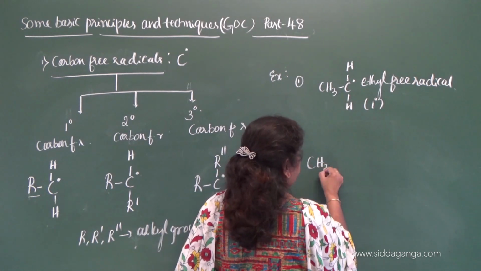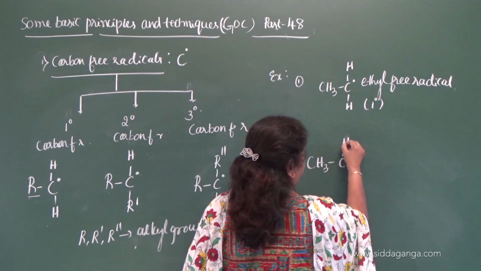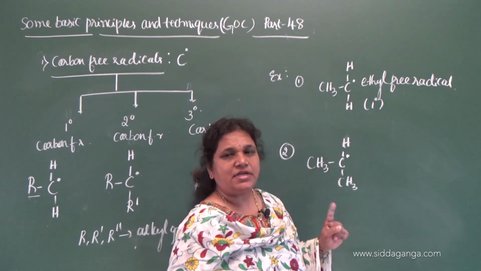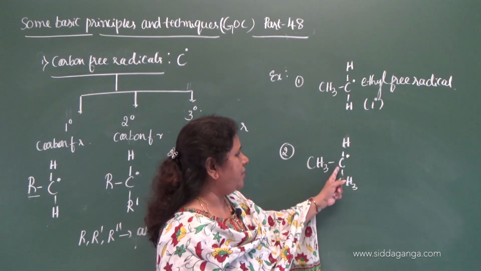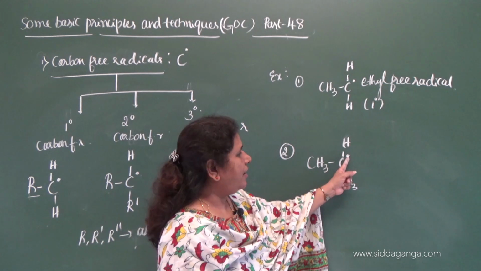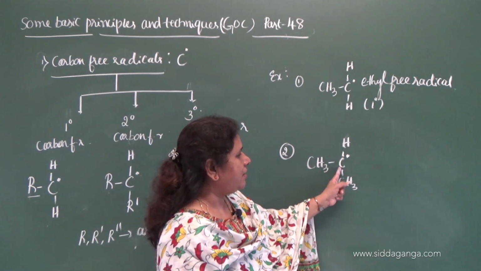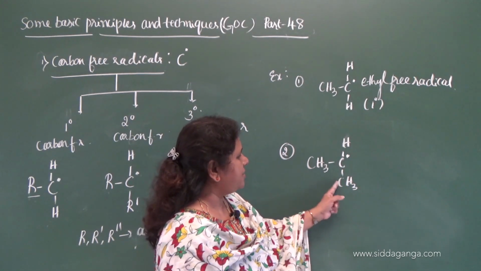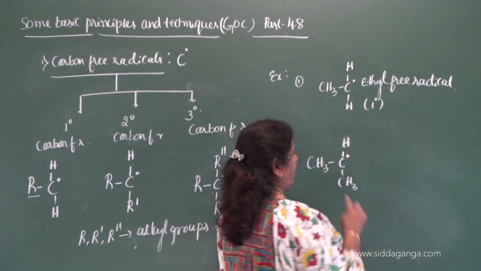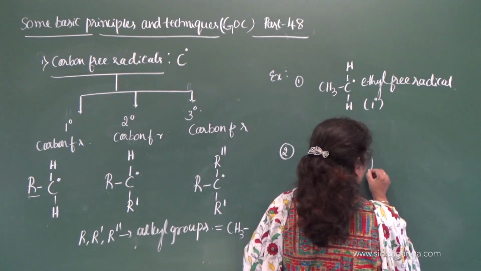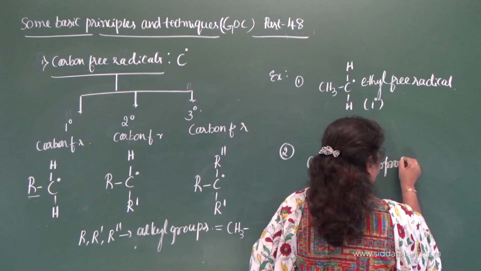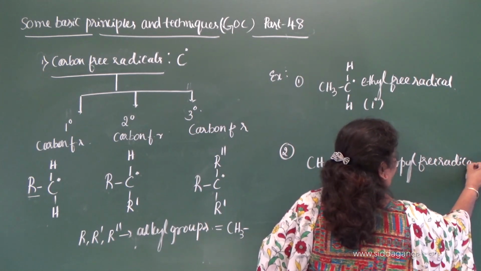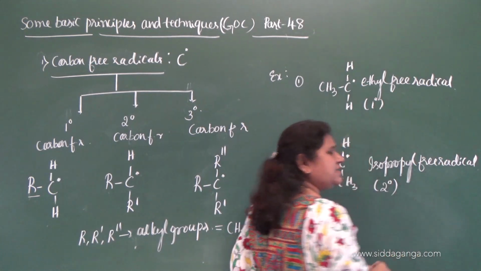Second one: CH3, CH3, and here is a dot on a carbon. The dot represents the unpaired electron. Two methyl groups and a total of 3 carbon atoms, and the unpaired electron is present on the middle carbon, that is secondary carbon, because this carbon is bonded to 2 other carbon atoms, and 3 carbon atoms are there, therefore it is called isopropyl free radical. What is it called? Isopropyl free radical, and it is secondary.